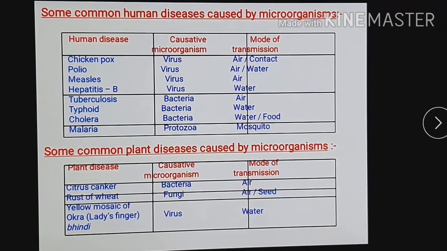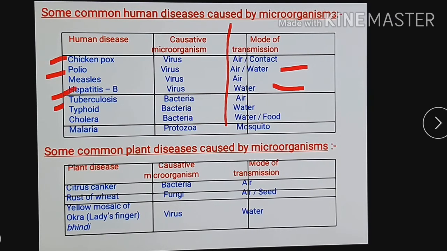This column here is the mode of transmission. So the disease names are given: chickenpox, caused by a virus, mode of transmission by air and by contact; polio, caused by a virus, mode of transmission air and water; measles, caused by a virus, mode of transmission air; hepatitis B, caused by a virus, and the mode of transmission is water.